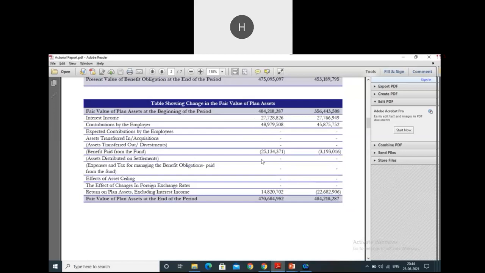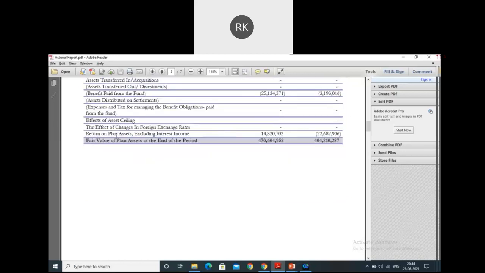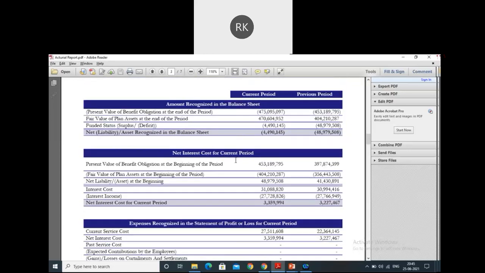Contribution by the employer should be cash. Cash and bank will be affected. So basically, no impact on the P&L, neither OCI. This benefit paid, cash and bank, same, no impact on the P&L, neither OCI. This return on plan assets, OCI. Great. So we have seen all the elements as to where they will flow: my P&L, OCI, or balance sheet.